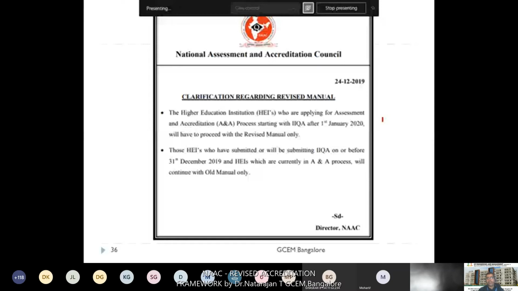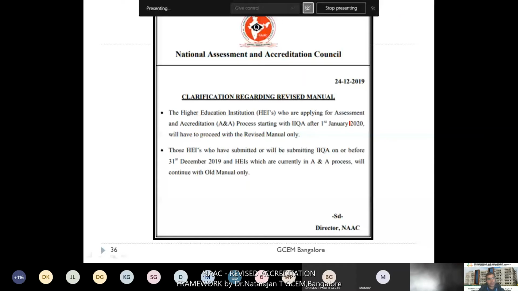All the HEIs applying for the assessment process, starting with IIQA after January 2020, have to apply through the revised manual only. Those who already submitted IIQA before January 2020, that means in 2019, even in December, the old manual is applicable for you. Those coming after 1st January 2020, only the new manual is applicable.